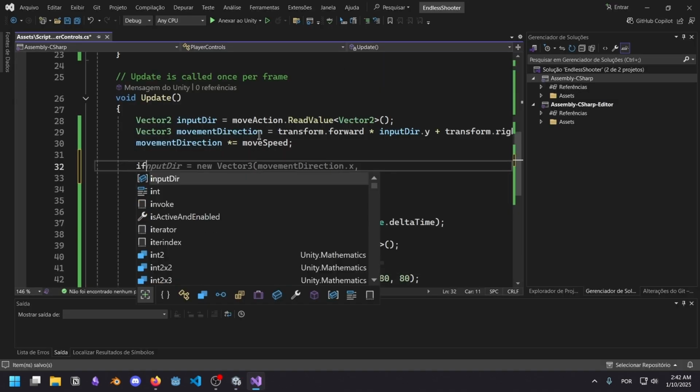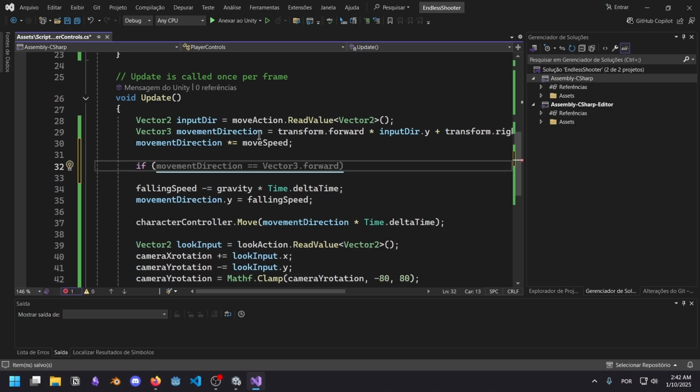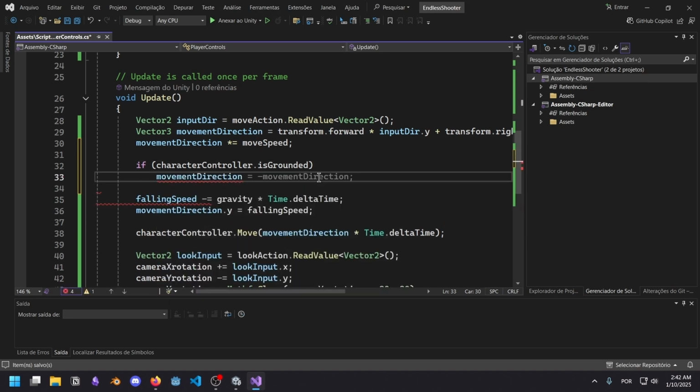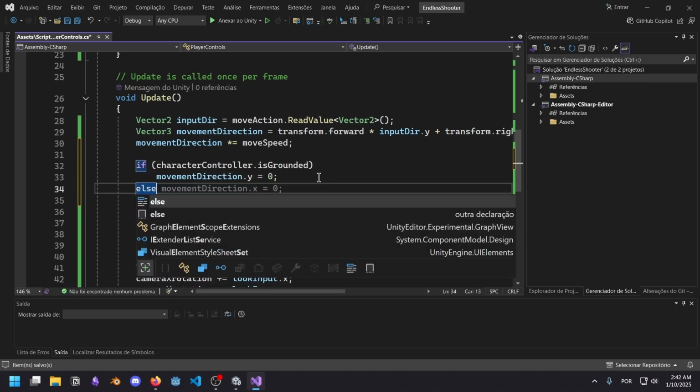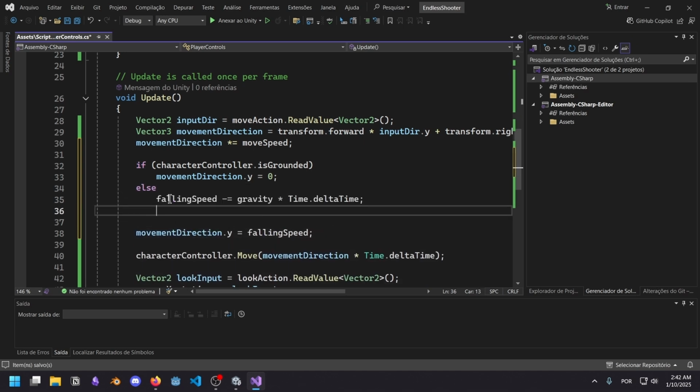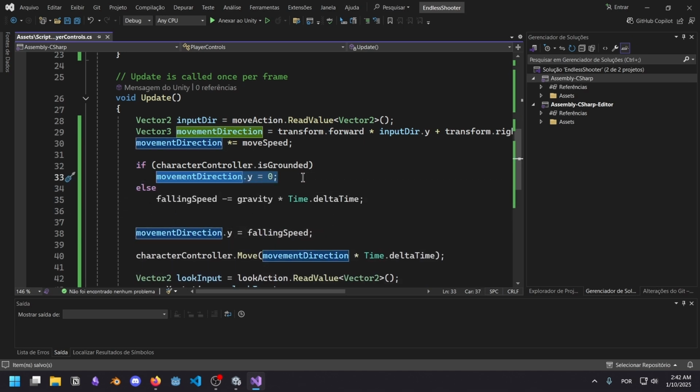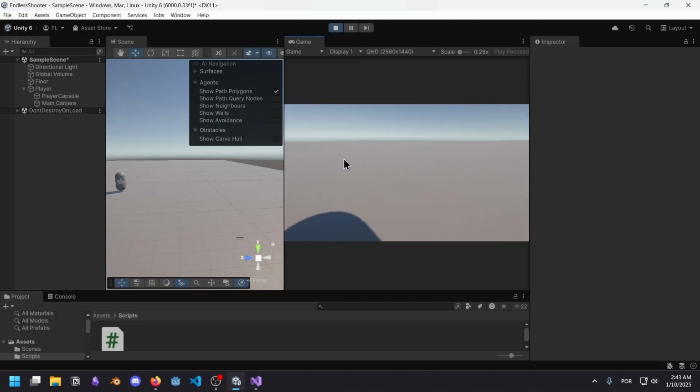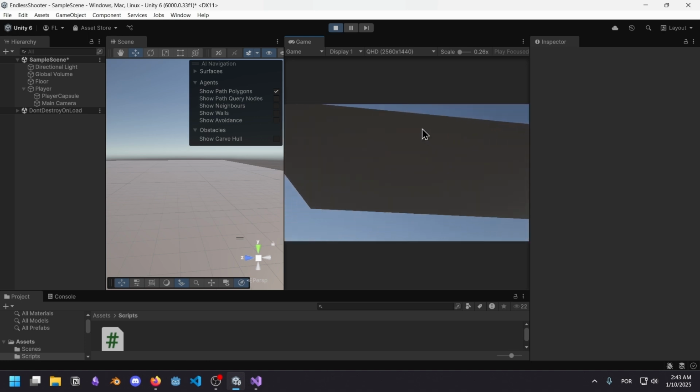All we need to do is create an if statement to make sure if the player is grounded, and I think character controller has an is grounded here. So if the player is grounded, set movement direction dot y to 0, else we set the falling speed. If the player is grounded, his y velocity is 0 because, you know, he's touching the floor. If he's in the air, he should be falling. So now, if I get to an edge, doesn't matter how long it takes to get to the edge, I will fall at a regular speed.